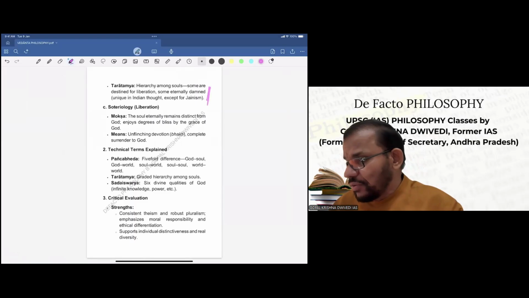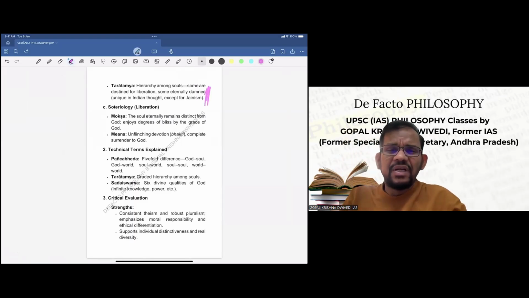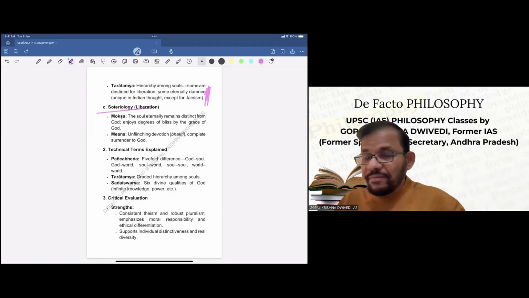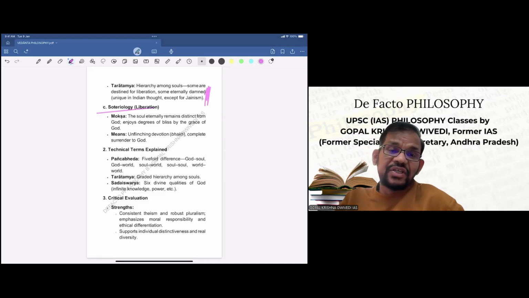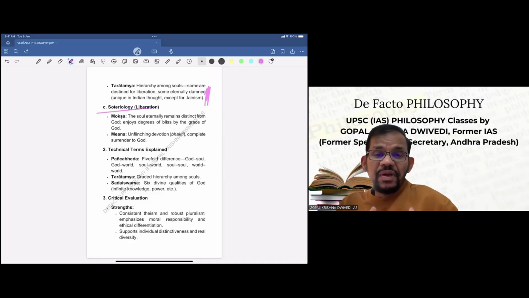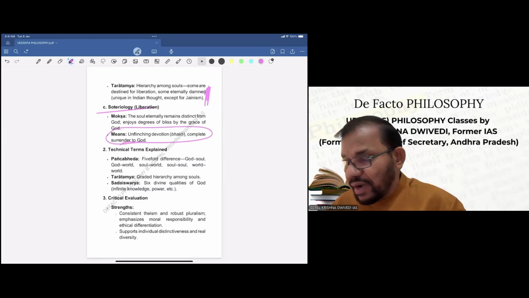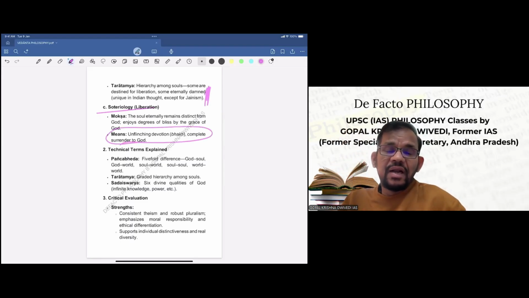Because this kind of theory is not there in any other school except one school of Jainism, where it is said that not everybody is eligible for liberation. Some can attain it, some will never be able to attain liberation. So this is what he has given, theory of Taratamya. That is, there is hierarchy among the souls. So soteriology, if we see moksha, the soul eternally remains distinct from God, enjoys degree of bliss by the grace of God, and definitely devotion is the only means which has been suggested by Madhvacharya as far as liberation is concerned.